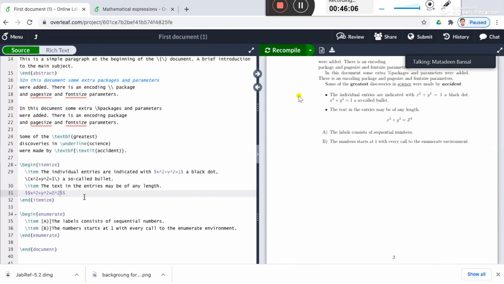There is another way of doing this, right?